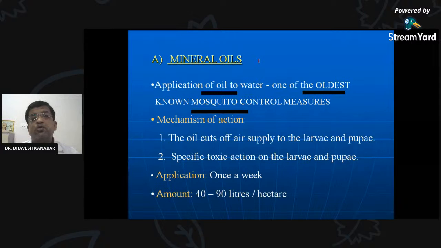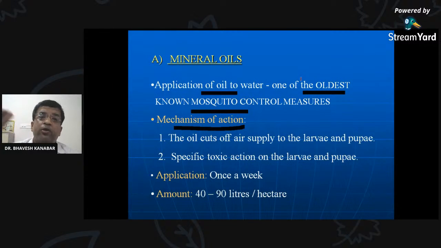So in place of the mineral oil, practically whatever PHC are doing there, MPW are using burnt diesel oil, burnt oil which is used into the industry or into the vehicles. So what is mechanism of action of this oil? Whenever we apply the oil, as you know from the law of the physics, oil spreads over the water. Oil spread makes a layer over the water, so that they cut off the oxygen supply. Oxygen will not be available for the larva for breathing, for their development. So it will cut off the oxygen supply for the larva, and larva and pupa will die.